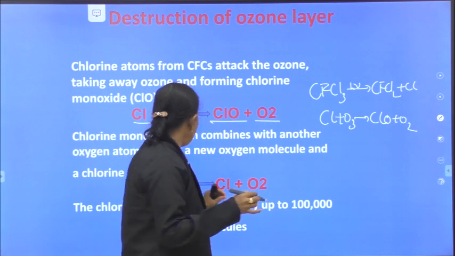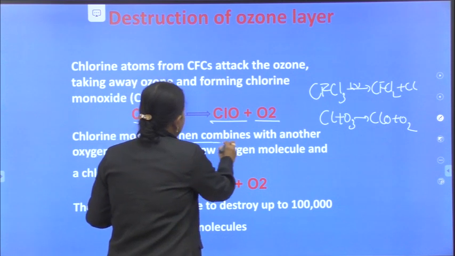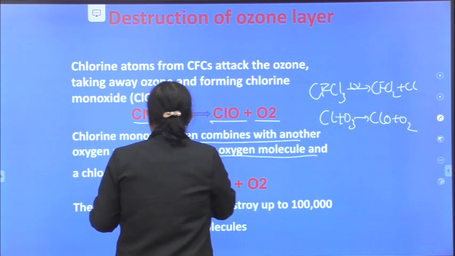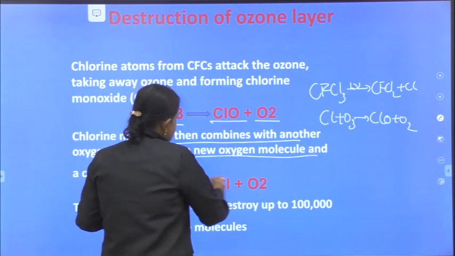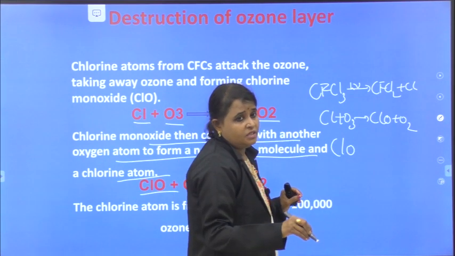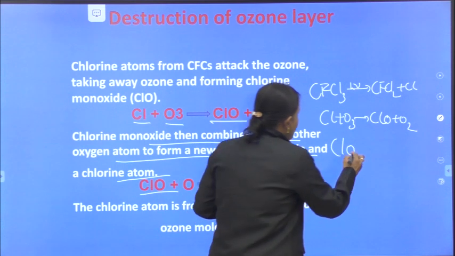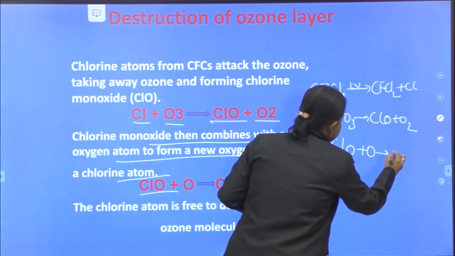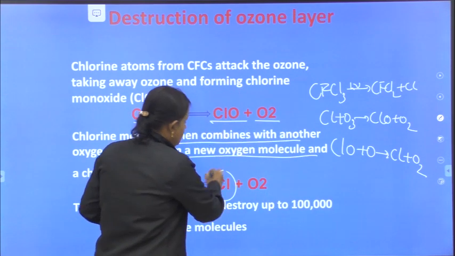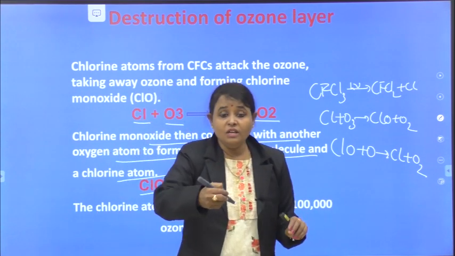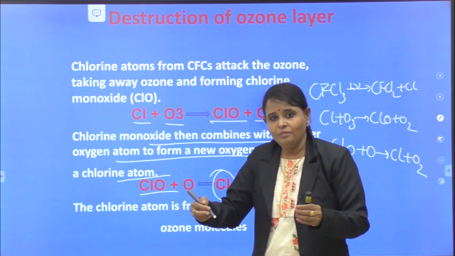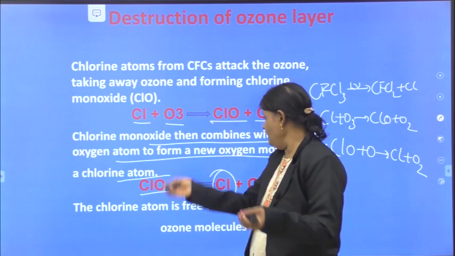So now what happened? This chlorine monoxide then combines with another oxygen atom to form new oxygen molecule and a chlorine atom. So this ClO is there now. This combines with another oxygen atom which is present there, and if it combines like this, again chlorine came. See, again chlorine came. That means the chlorine is not used up in the reaction. If it is used up in the reaction, then the problem can be controlled. What happened? Again the chlorine came.